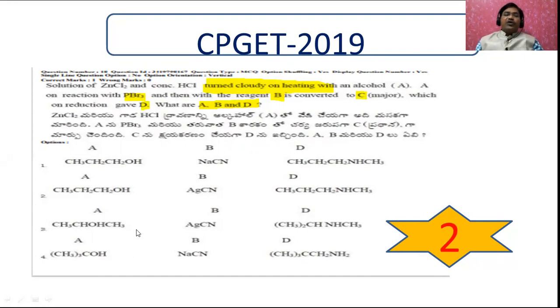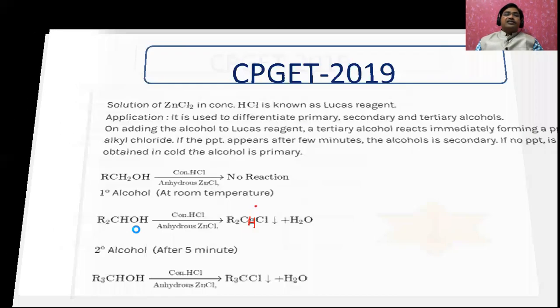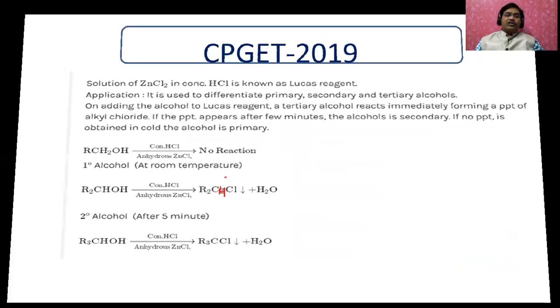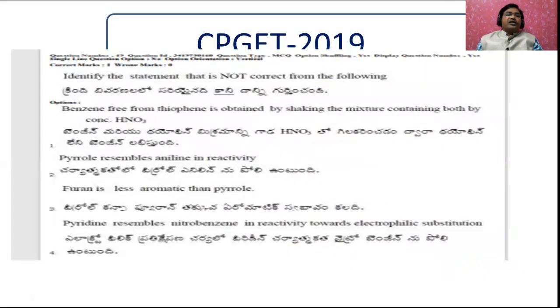In this way you have to identify, and this is the concept you have to remember: what the Lucas reagent is, and how, with the help of the Lucas reagent, to identify primary, secondary, and tertiary alcohols. Now let us go to another one. Identify the statement that is not correct from the following.